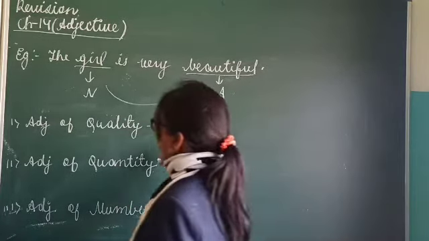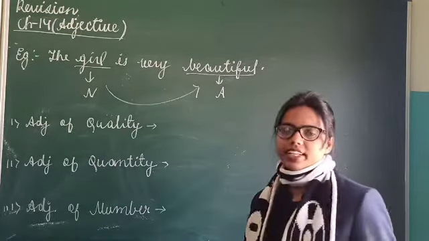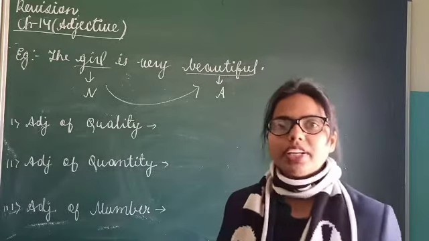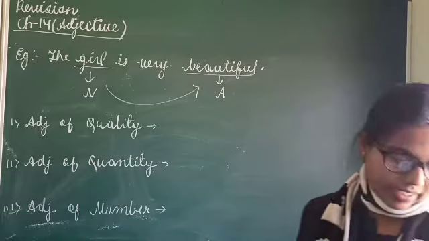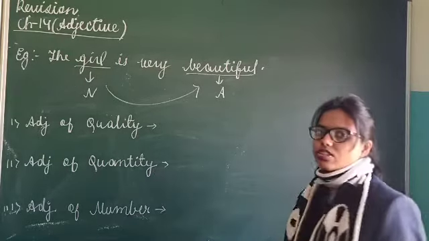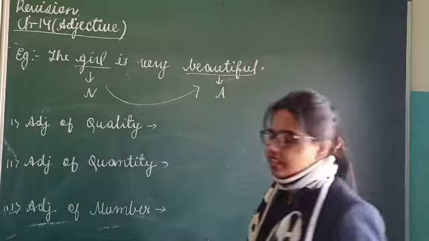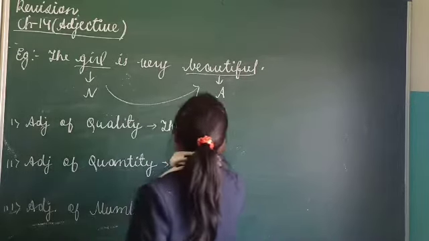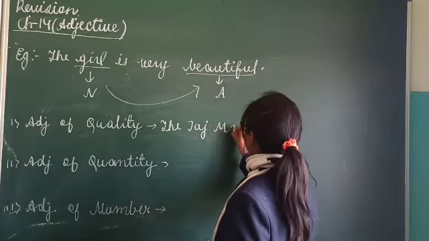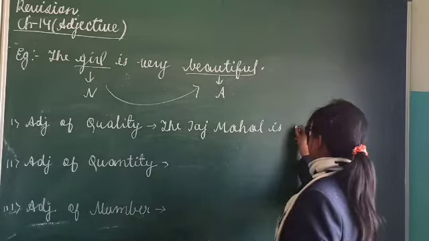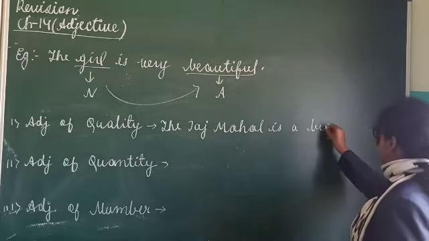Now the first type of adjective is the adjective of quality. This adjective tells you about the quality of a thing. An adjective of quality describes the quality of a person or a thing. For example, the Taj Mahal is a big monument.